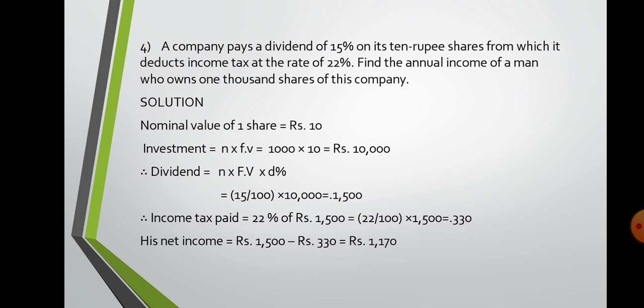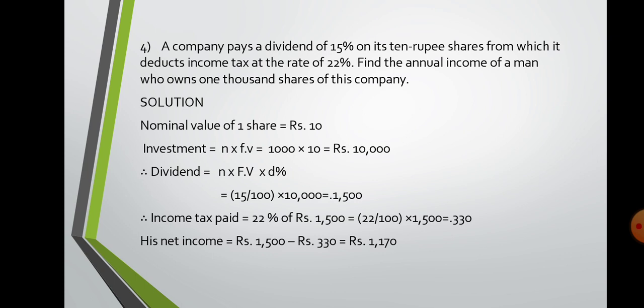Fourth question: a company pays a dividend of 15%, that is D% is given, on its 10 rupee shares, meaning face value 10. It deducts income tax at the rate of 22%. Find the annual income of a man who owns 1000 shares. That means number of shares is 1000. Very simple here. First find out investment: N into FV, that is 1000 into 10 is 10,000. Dividend is N into FV into D%. You get dividend as 1500.